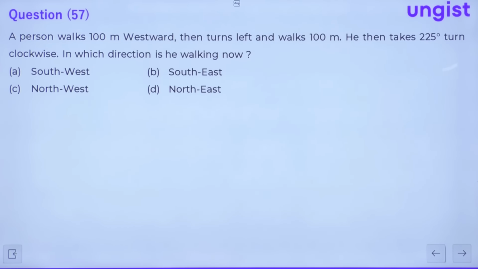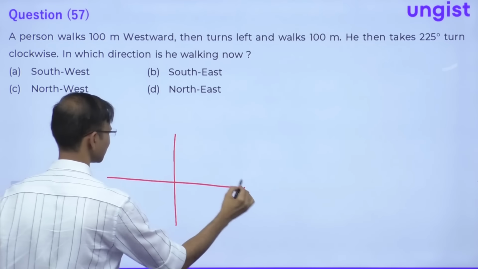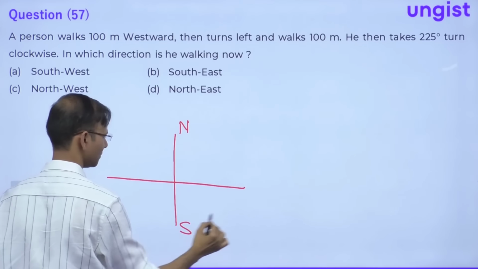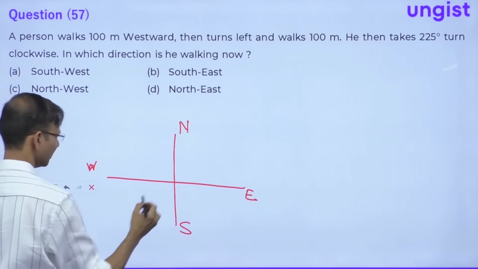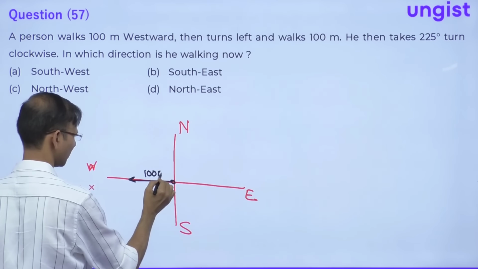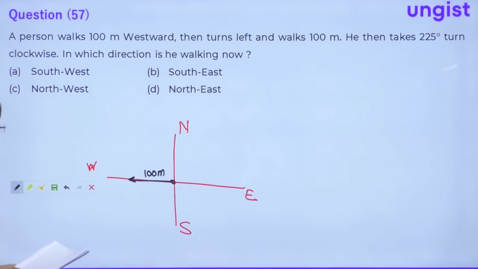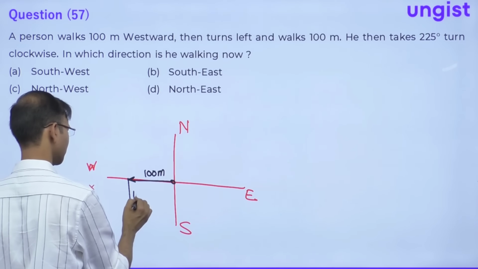Question 57 says, a person walks 100 meters westward. Okay. A person walks 100 meters west. So this time they have given north, south, east and west. Fine. 100 meters towards west. All right. After that, then he turns left. Left means this, 100 meters again.